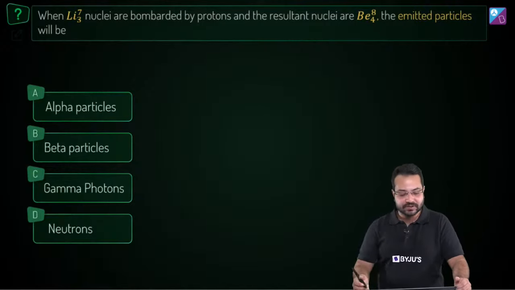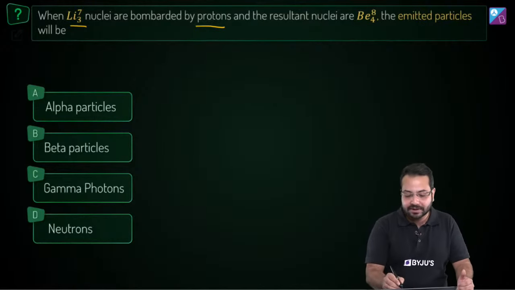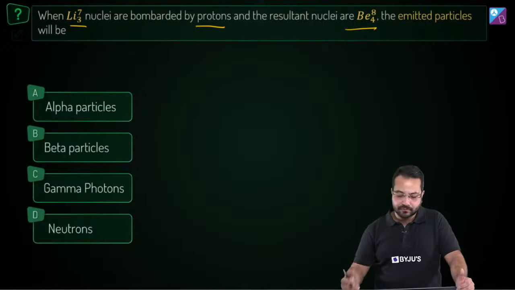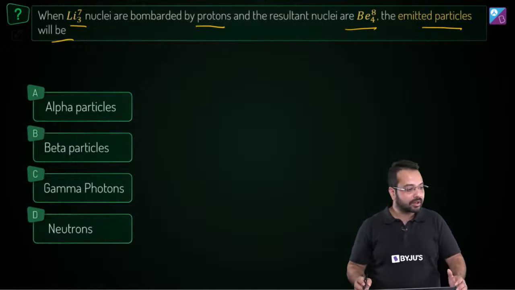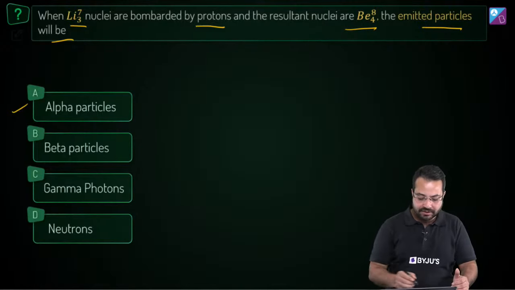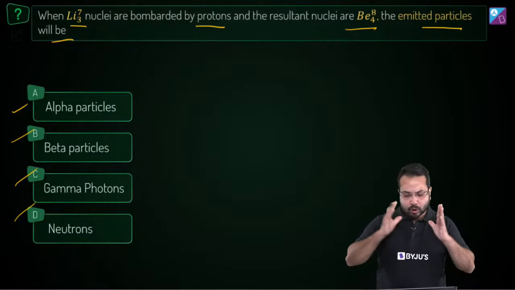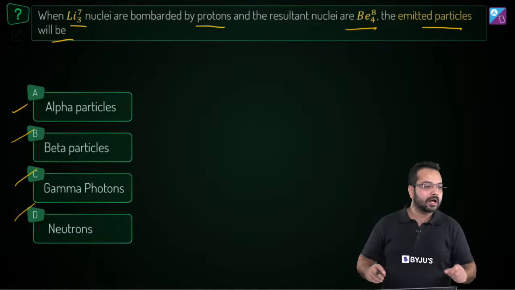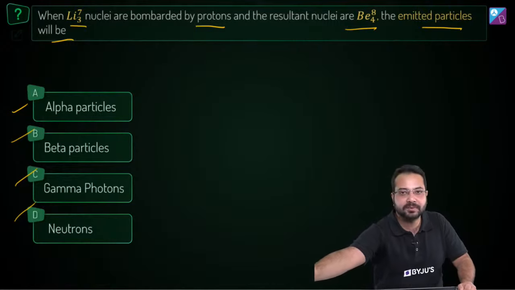So let's go for this question. So we have lithium-37 nuclei are bombarded by protons and the resultant nuclei are beryllium-4-8. Okay, 8 is the mass number, 4 is the atomic number. The emitted particles will be, okay, what are the options? The options are alpha particles, beta particles, gamma photons or neutrons. Okay, so quickly tell me what is the concept involved over here. Okay, very simple question, but I want to understand from you what is the concept involved. How are you going to solve this problem?